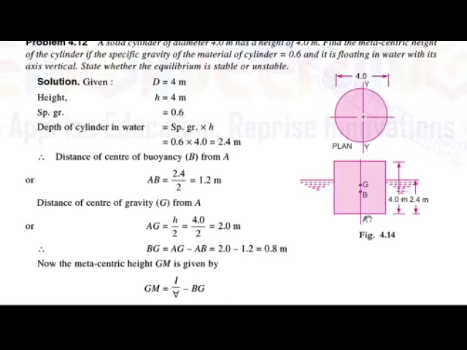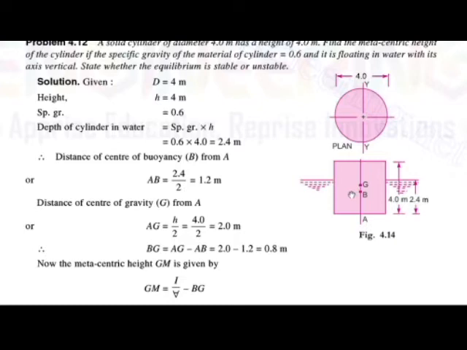Now we calculated the distance AG and also the AB. If we subtract the AB distance from the AG, then we can find out the distance BG. So BG is equal to AG minus AB, which is equal to 2 minus 1.2, that is equal to 0.8 meter. So from B to G, the distance is equal to 0.8 meter.